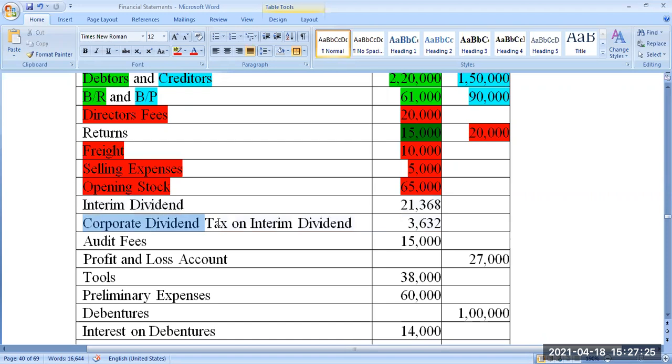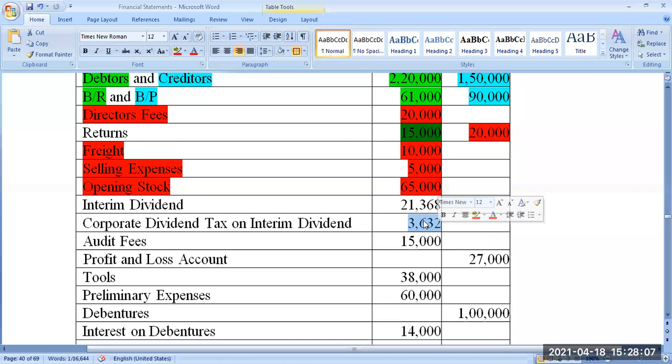But normally what the companies will do, instead of giving 100 rupees as dividend without tax, they will give 90 rupees dividend with 10 rupees of tax to Government of India. So both put together is the amount of dividend for the company. But you, the shareholder, will receive only 21,368. Company will calculate the total as dividend only. So this total amount is dividend. To pay 21,368 rupees as dividend to the shareholder, the company has paid 3,632 as tax on the dividend to Government of India.